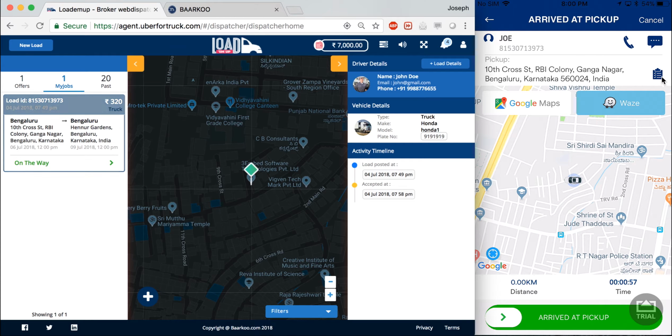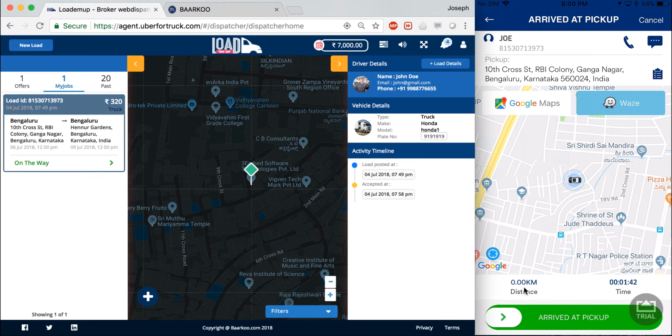Now coming back to the booking flow. Initially, until the carrier arrives at the pickup location, it is calculated as his deadhead. Now, deadhead is the distance between the carrier's current location and the pickup location of the goods. It's quite important in this industry to minimize deadhead as much as possible, as it is a major cost-saving mechanism. So, which is why we also calculate deadhead here. And this is updated as the carrier moves. Now, in my case, I have my device with me and I'm sitting down at a particular location, so that is why I don't see an update in the distance.